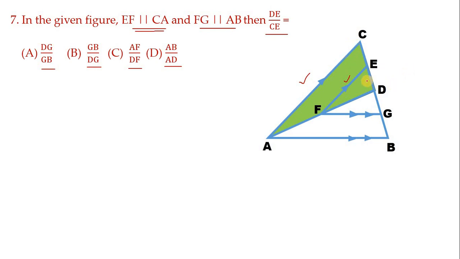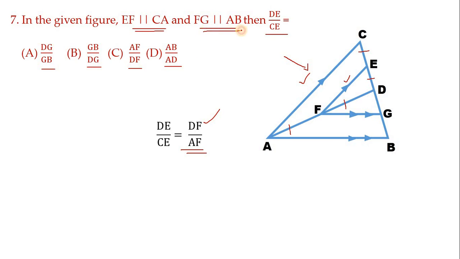Now for triangle ADC, apply Thales concept. How can you apply? We can apply like, see, you have to view in this direction, children. So now DE by CE and DF by FA, isn't it? So now I have written this. But after writing this, we have not got this one in our options. So this option is not there at all. Hence, the second pair, I mean, they are talking about the second parallel side. Identify that in the figure. That belongs to this triangle.